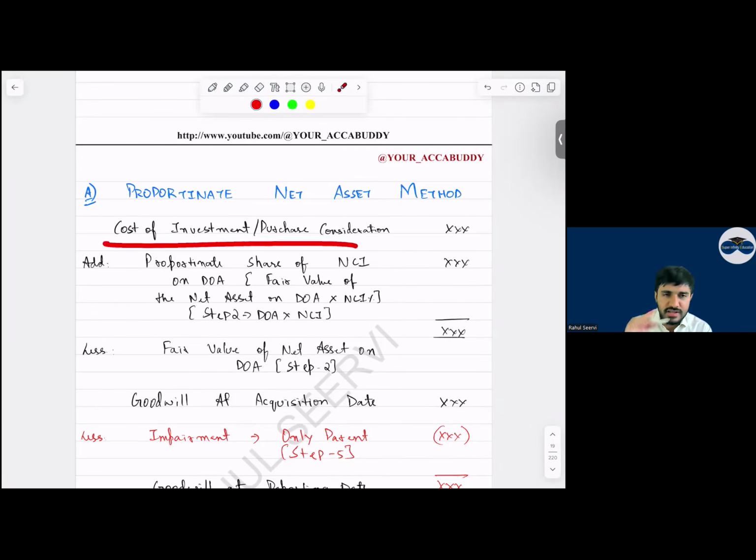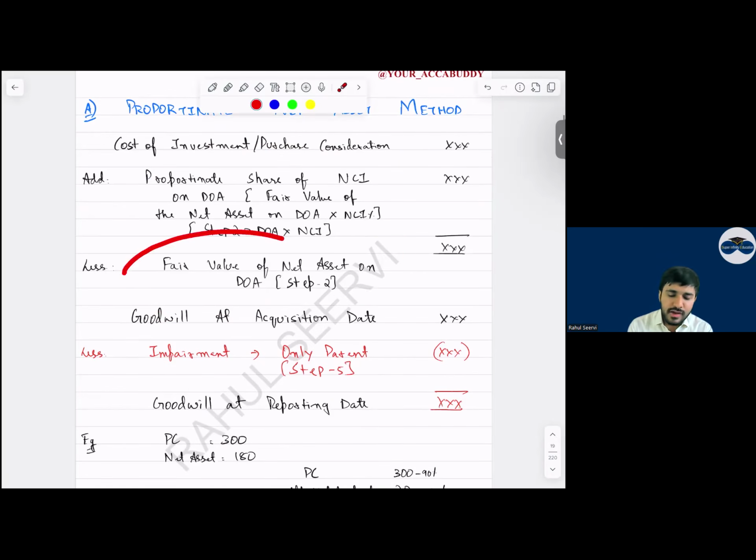So purchase consideration, as we have seen, add the NCI value, that is net asset on the date of acquisition into NCI percentage, less fair value of the asset on the date of acquisition. You get goodwill at the date of acquisition. This goodwill will be recognized under non-current asset if it's a positive figure. If it's a negative figure, this is known as gain on bargain purchase, and we will recognize this in step number 5.